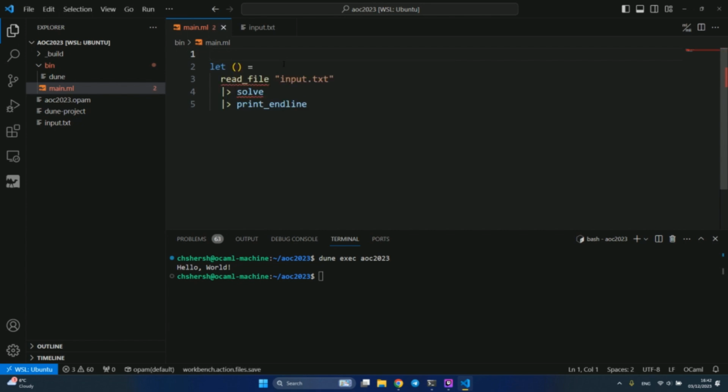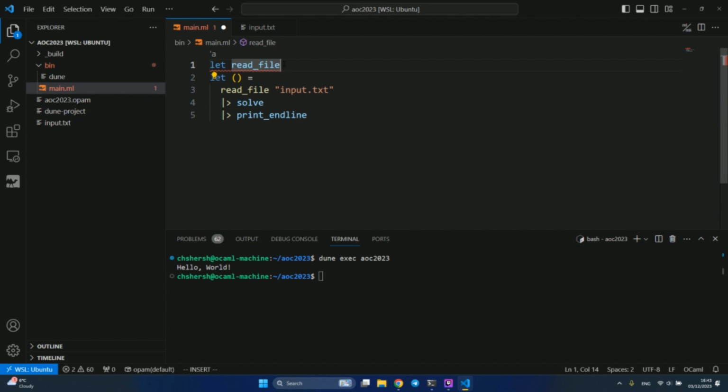So in OCaml, all functions need to be defined before they're going to be used, unfortunately. So like in good old C, C++. So let's do the read file function. This function is going to take a file path, like the name of the file, and return the content of this file as a full content.